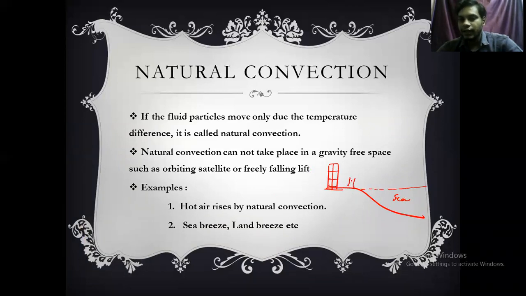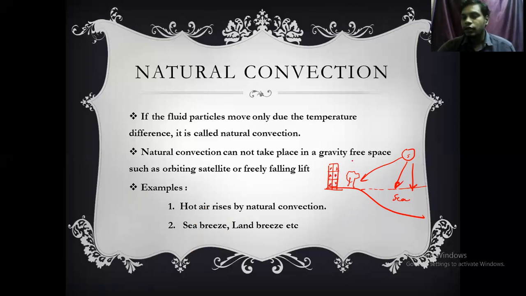Here, take this as land and take this as sea. For example, during daytime, sunlight will fall on all the bodies equally. Now listen, sea consists of water. Therefore, water will absorb more heat energy, so it takes more time to heat up. Now, land will take less heat energy, therefore it takes less time to heat.